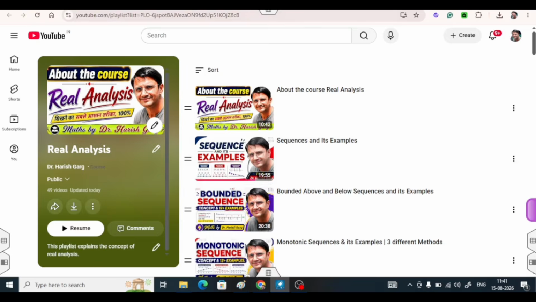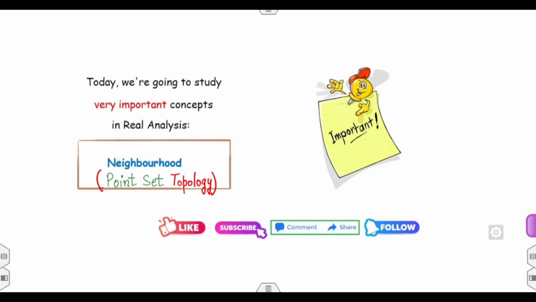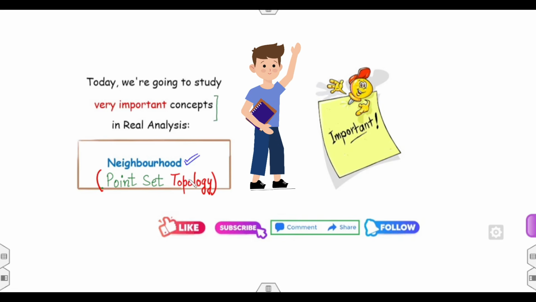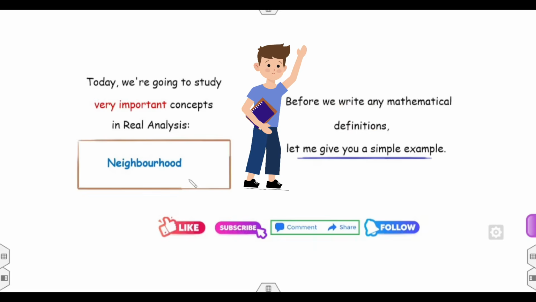Now, as I mentioned, today we will discuss one of the most important concepts, named the neighborhood, and it is a part of point set topology.